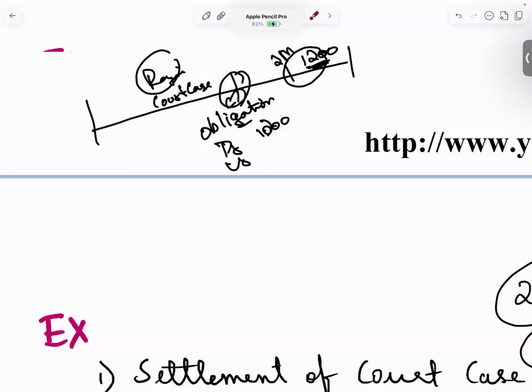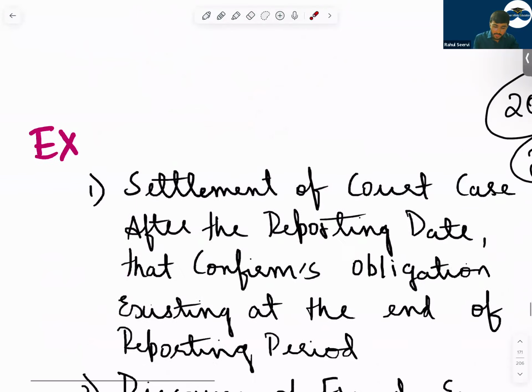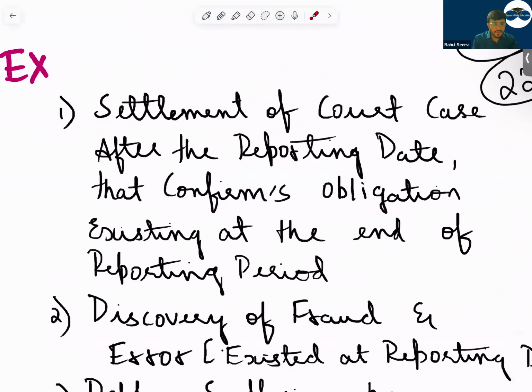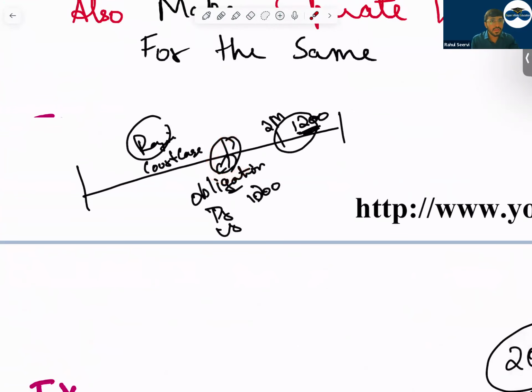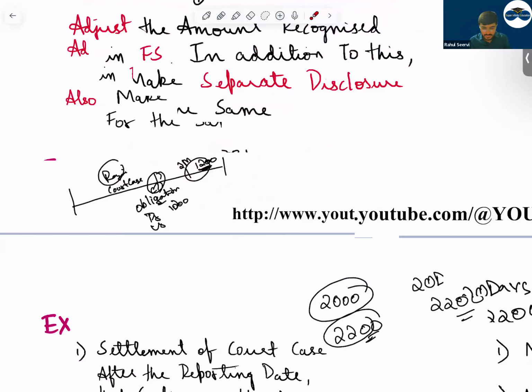Yes, sir. I had a doubt on this sentence that was there in example one. No, now it is clear, I hope, because it confirms the obligation. We also know whether my obligation is there, and the obligation is also based on what we think. Okay, sir, probable present obligation. Present obligation means more than 50%. Okay, we have to pay. It gets confirmed after this, so we have to pay it. Simple.